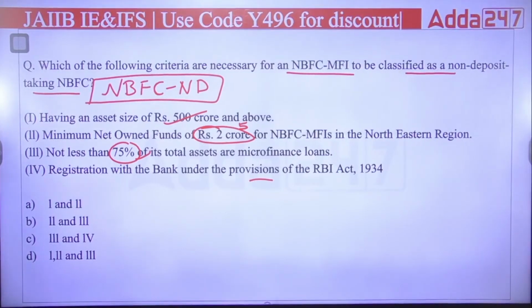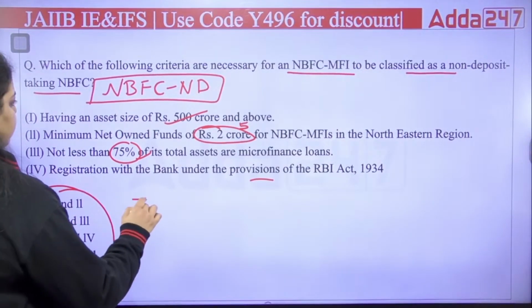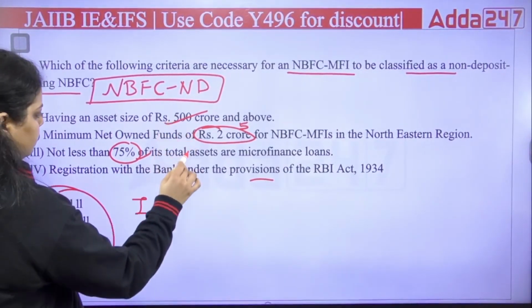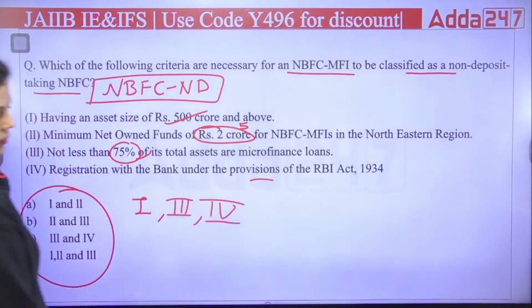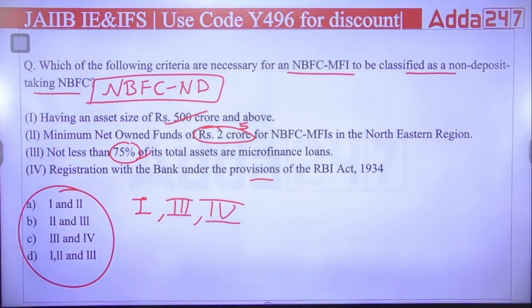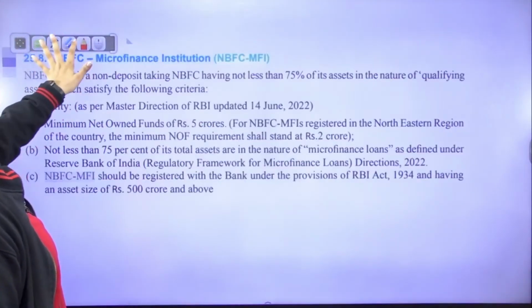And no such option is there. Okay, so I made a mistake with the options here. The right answer will be first, third and fourth, and you can see the explanation given here.